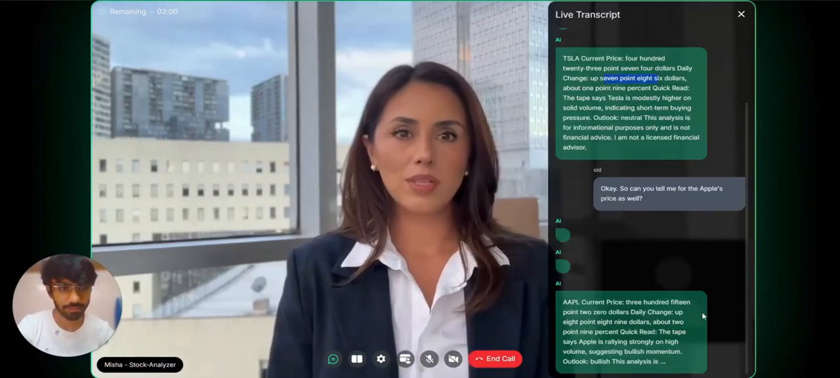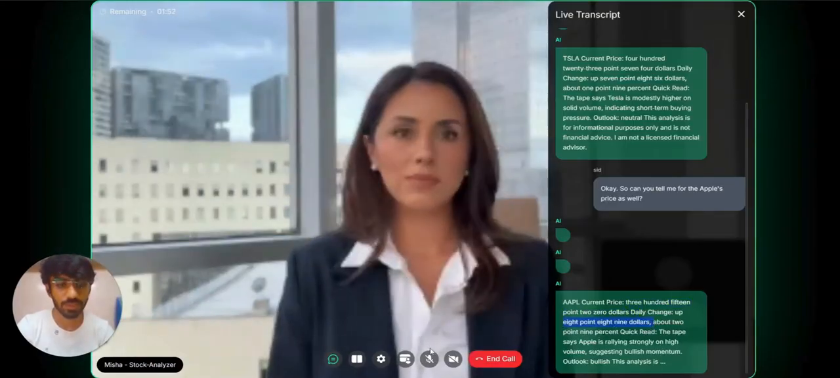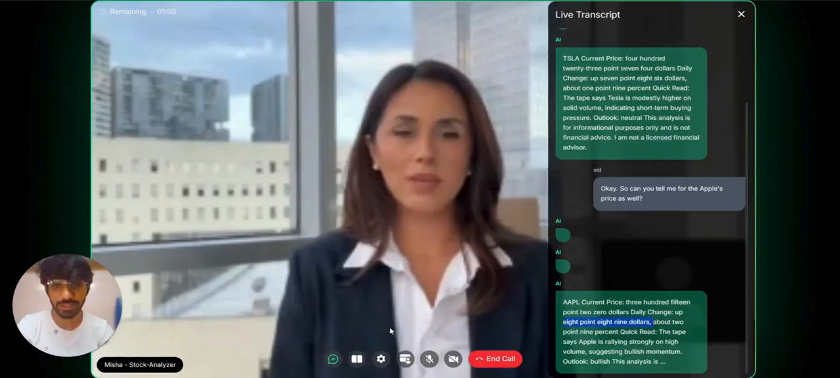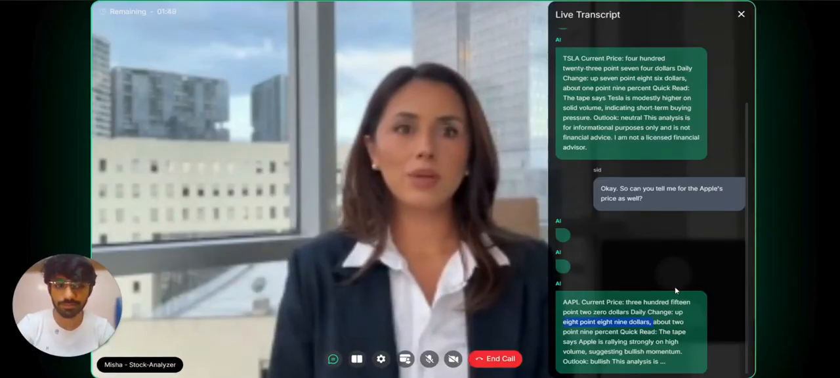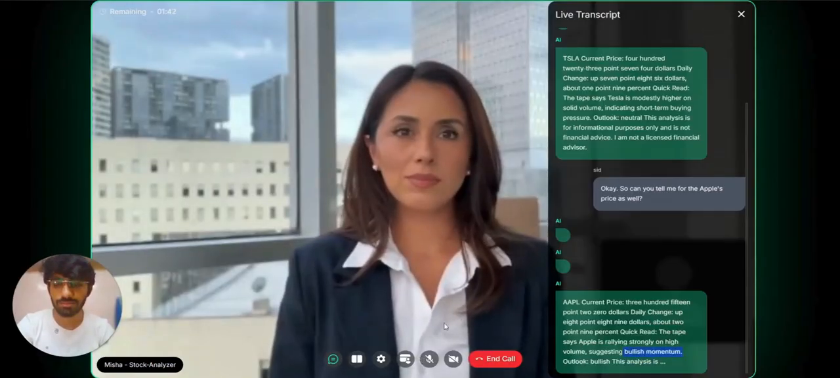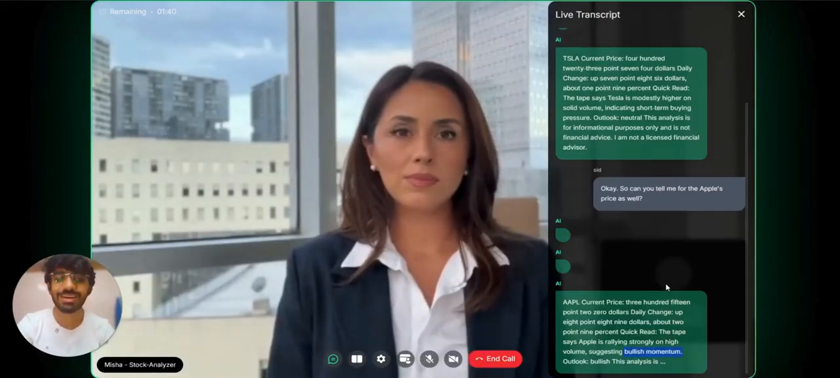AAPL current price $315.20. Daily change, up $8.89, about 2.9%. Quick read, the tape says Apple is strongly higher on high volume, suggesting bullish momentum. Outlook, bullish. This analysis is for informational purposes only.